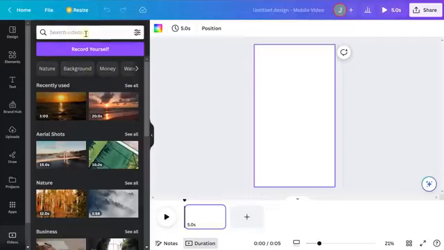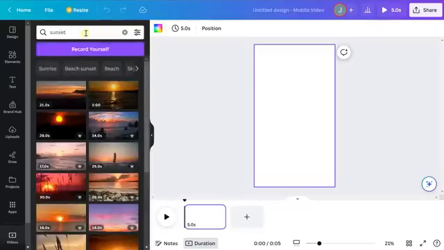And here in the search bar, we are going to type something like beach or sunset or any of those types of things. We want something that has kind of an ambient nature, just like what you saw in the example. So let's do sunset. And we just want to choose any of these videos here. As you can see, there's ones that have this little crown on them. When we go to the actual bulk creation, you will need to set up a free trial. And you can actually set up the free trial and then immediately cancel, and you'll still be able to use it. So that is what I would recommend.